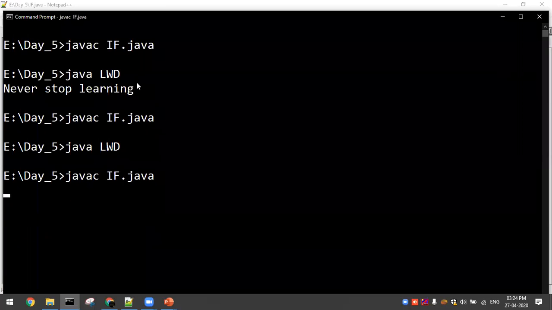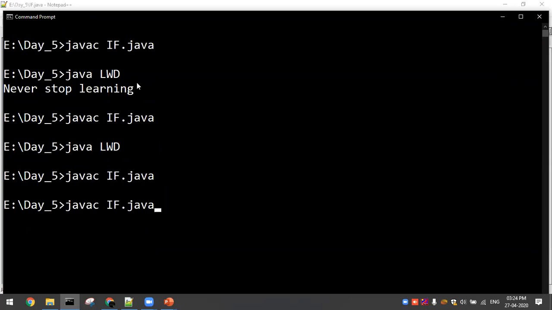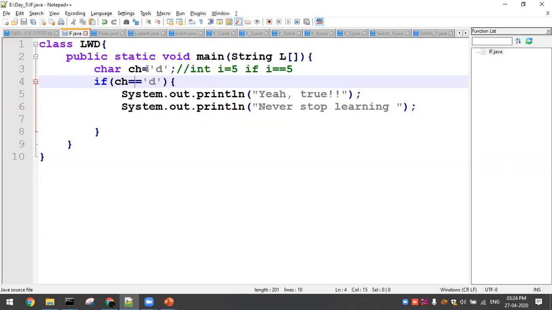So last time what happened? Not equal to, that is why it doesn't print the value. Now it is printing 'yeah true' and 'never stop learning', right? I hope everyone is clear. Previously, the condition, that is ch equal to 'd', was not satisfied, the character was not equal to 'd'. So this failed, that is why it doesn't execute both statements, because they are under a scope, right? So I hope everyone is clear.